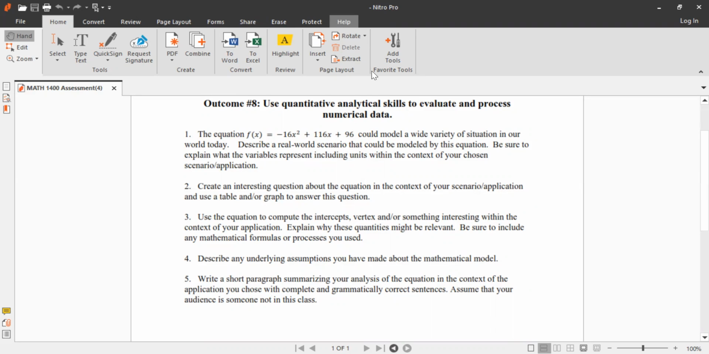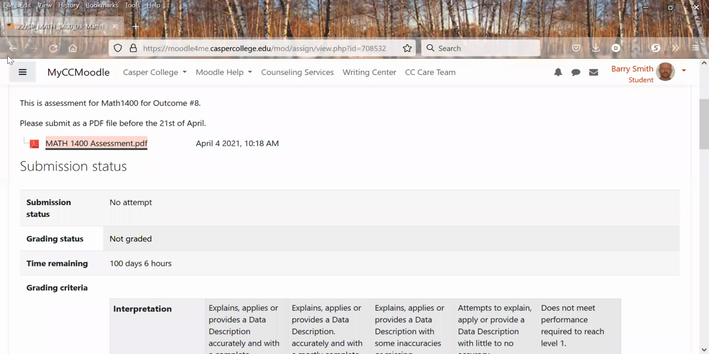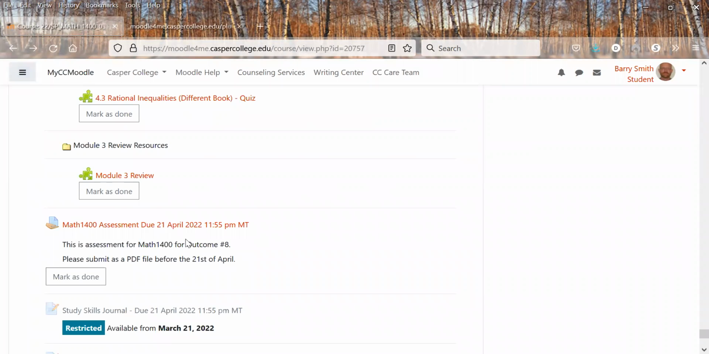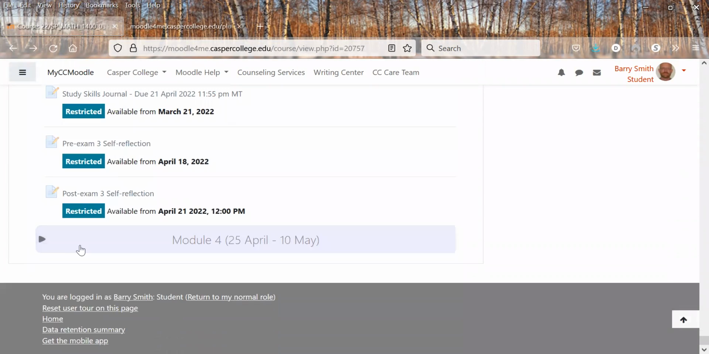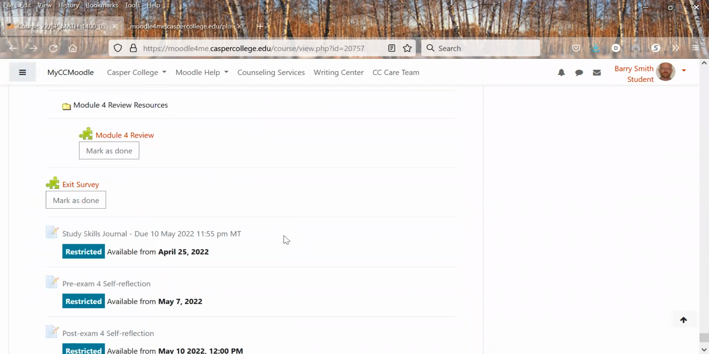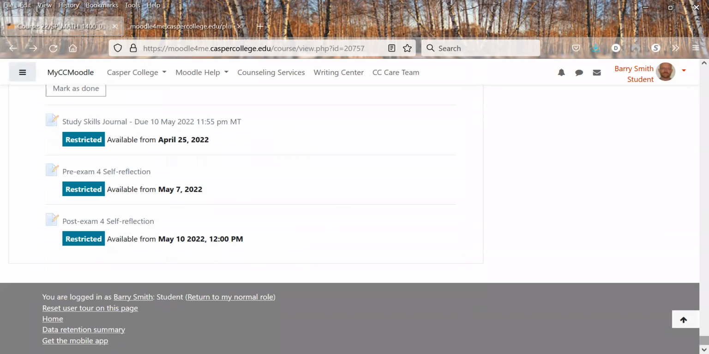All right, going back over here, let's see if we can get back to where we were, there we go. And then we just have study skills, pre-exam, post-exam, and then chapter 4, it does the same thing. So nothing different.